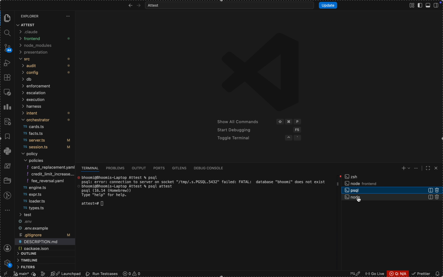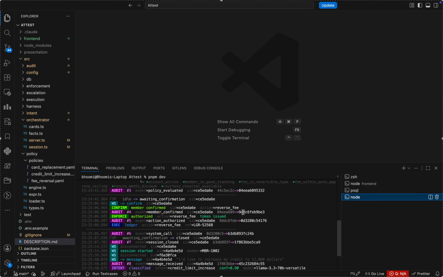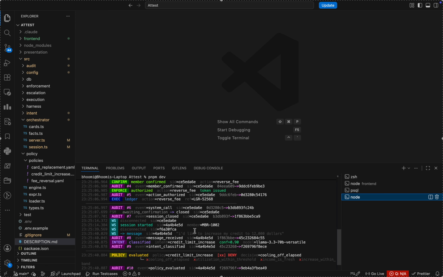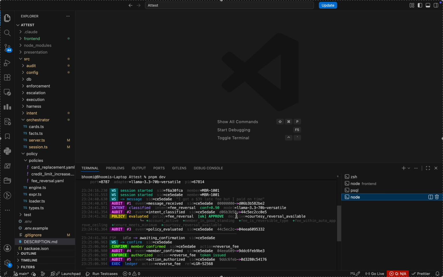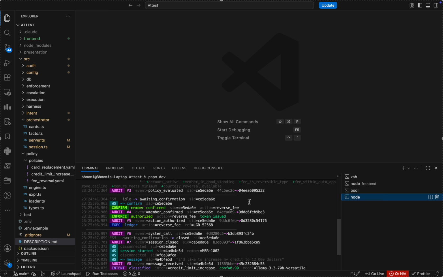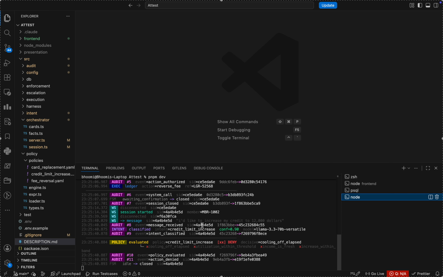Previously, the call that we made for Ava, which was, I got a $39 late fee, but I paid it on time. And similarly here we also did this, that is, I'd like to increase my credit to $12,000. According to the policy, the cooling off has elapsed, and so the policy evaluated as well as the deny decisive. So this is what makes it deny the request.